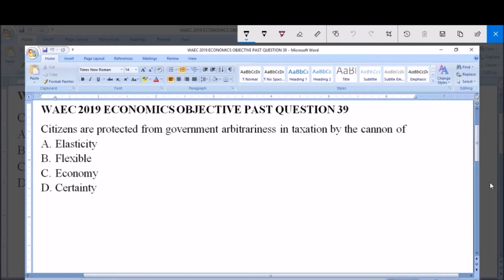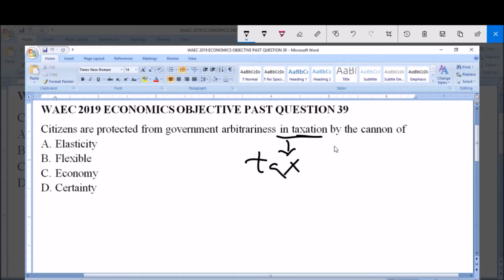Citizens are protected from government arbitrariness in taxation by the canon of: A, Elasticity; B, Flexible; C, Economy; D, Certainty. So, we are looking at certain factors in the process of taxation, in the setting or placement of